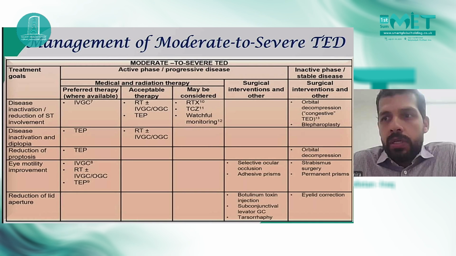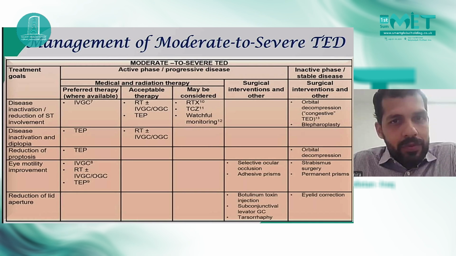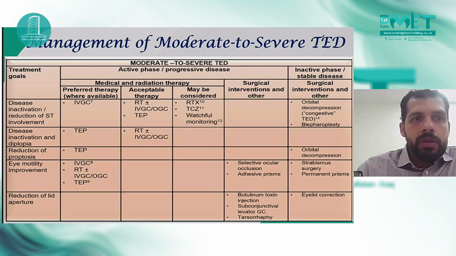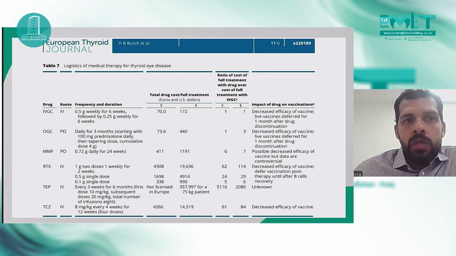This graph by the consensus shows that if the target is disease inactivation, IV glucocorticoids are the best. If patients have diplopia or proptosis, teprotumumab is the best. We cannot use it easily because it's a very costly medication, at a cost of $350,000 per course, which is in the US 2,000 times the cost of a full course of steroids.